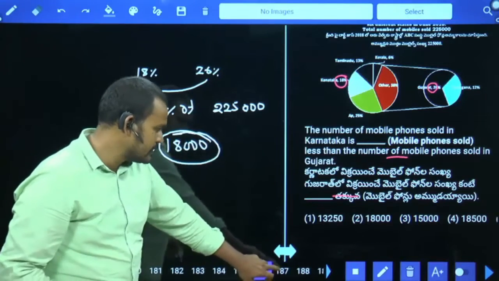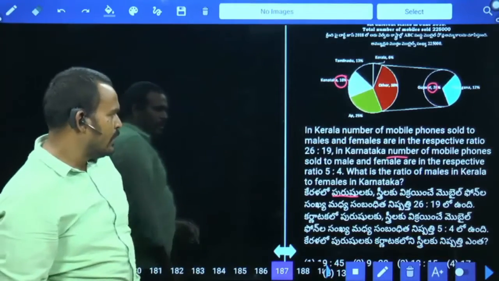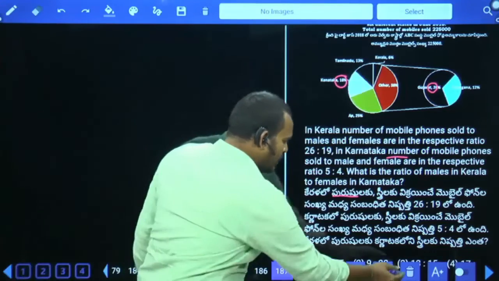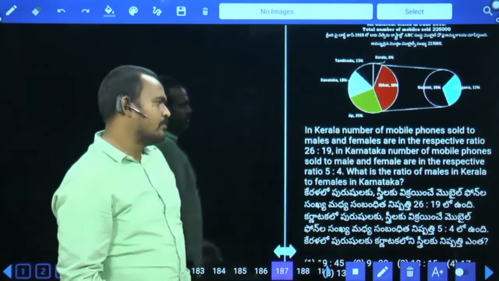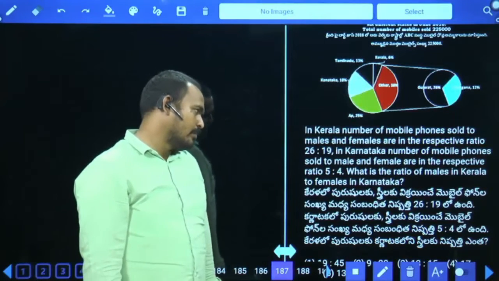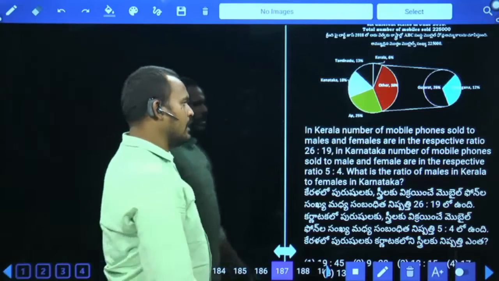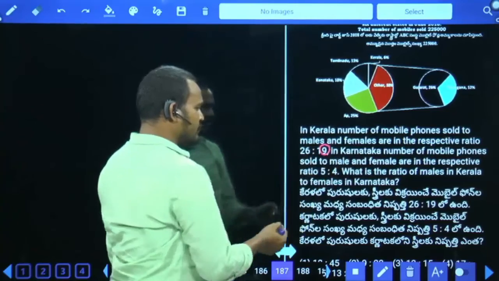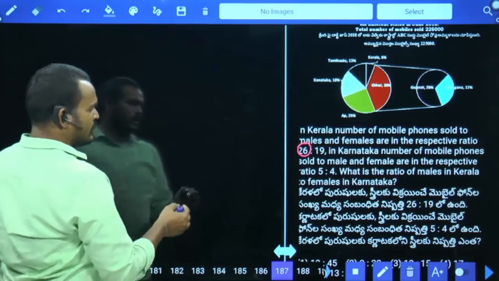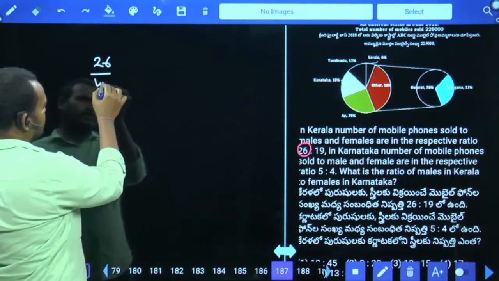Next question number 187. In Kerala, number of mobile phones sold to males and females are in the respective ratio of 26:19. In Karnataka, number of mobile phones sold to male and female are in the respective ratio of 5:4. What is the ratio of the males in Kerala to females in Karnataka? Kerala males are how many parts? 26 parts out of 45 parts.